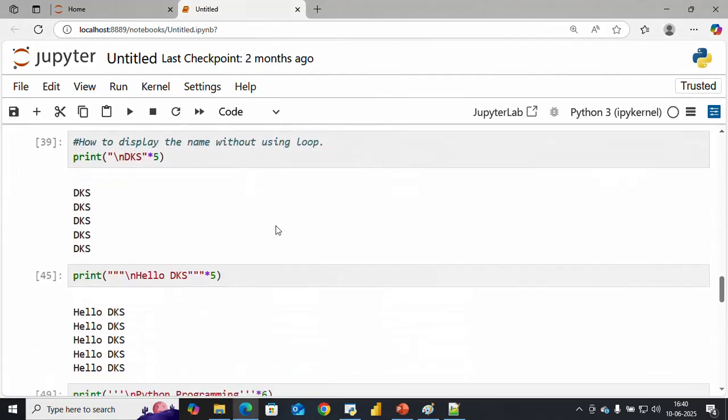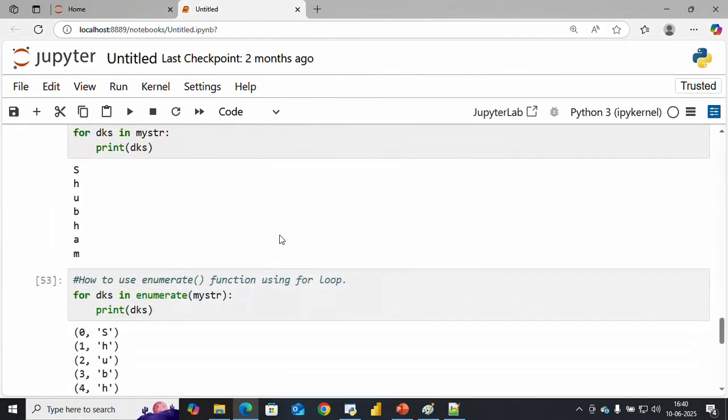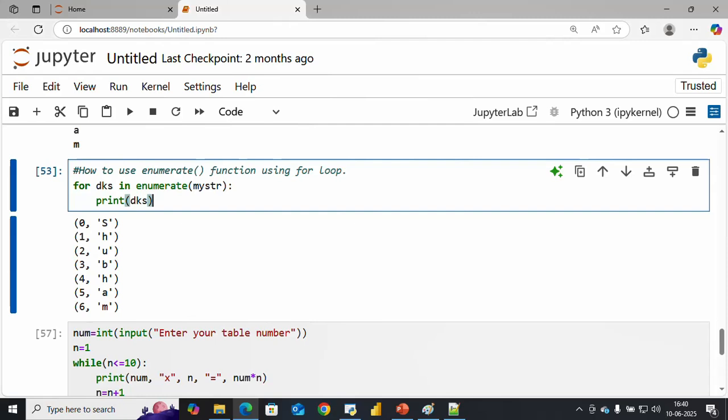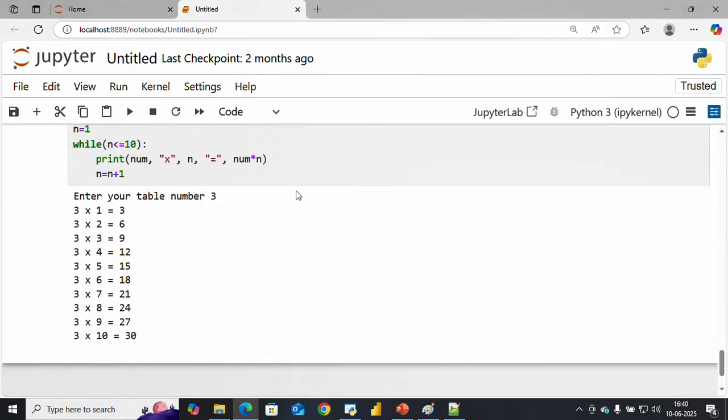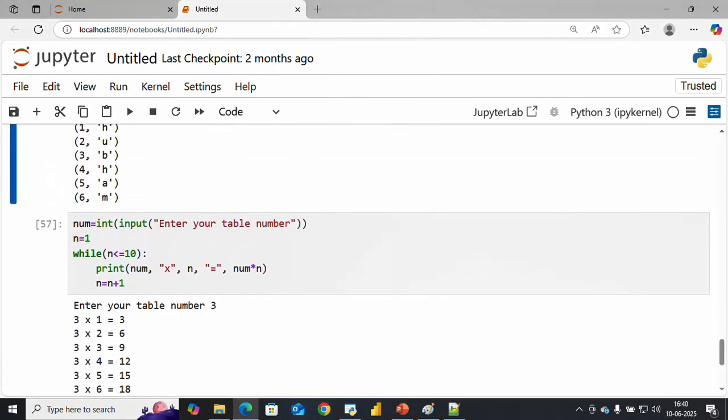Okay, so these were the basic examples we did here. In the next session we are going to cover the break and continue keywords, and how we are going to implement them with the loop.